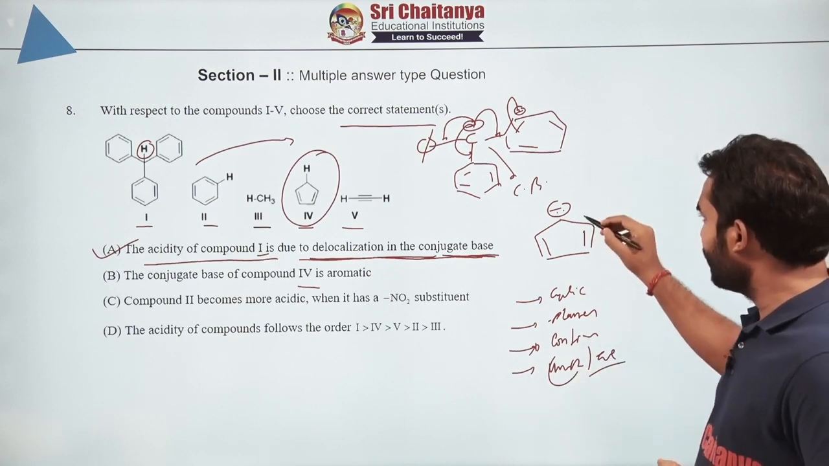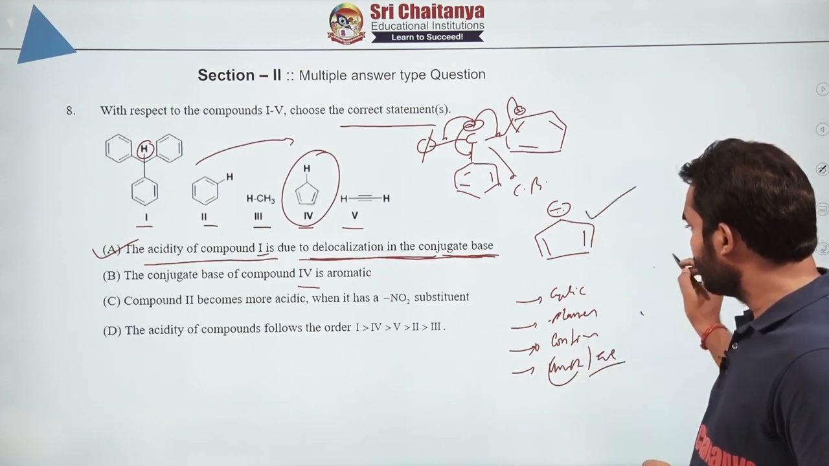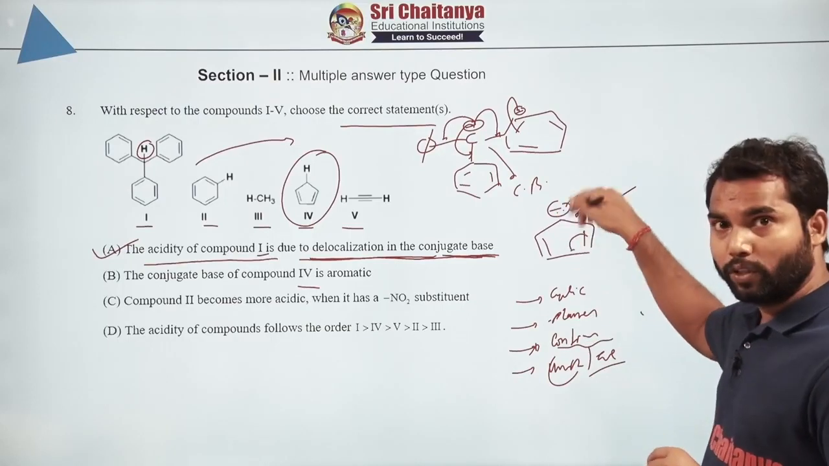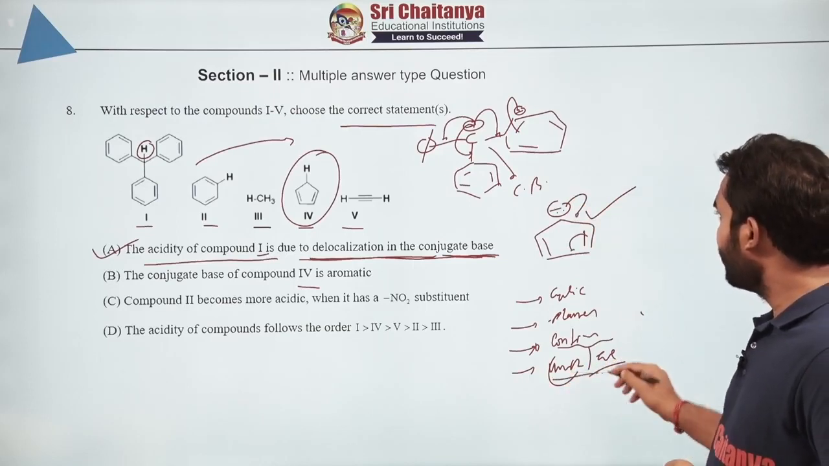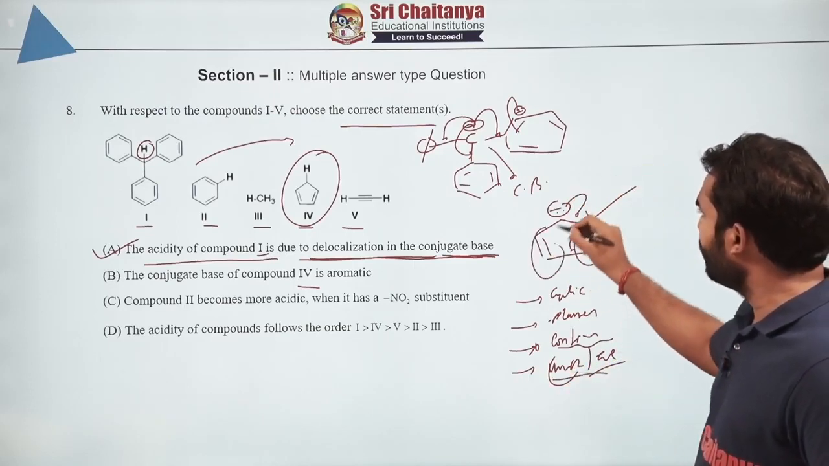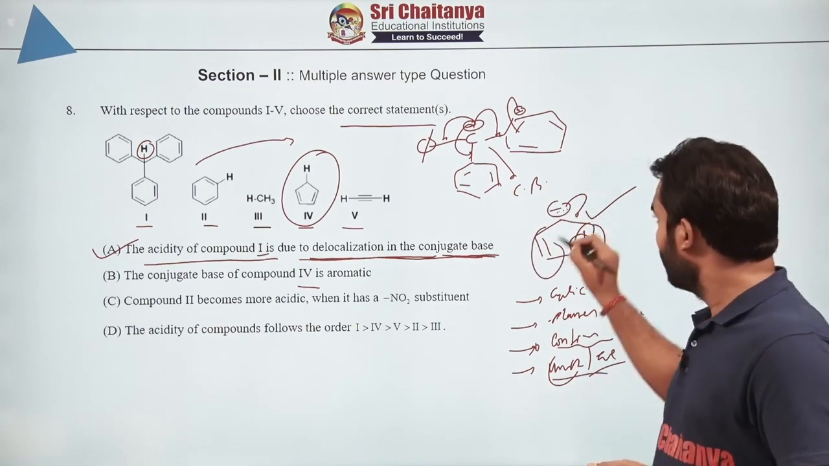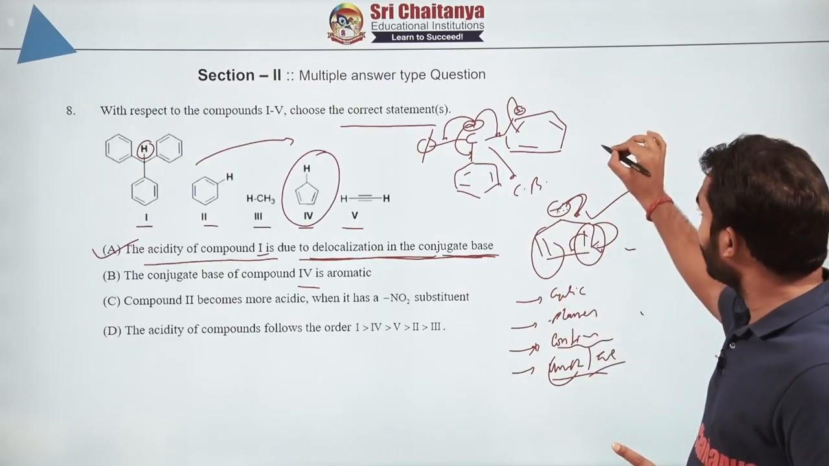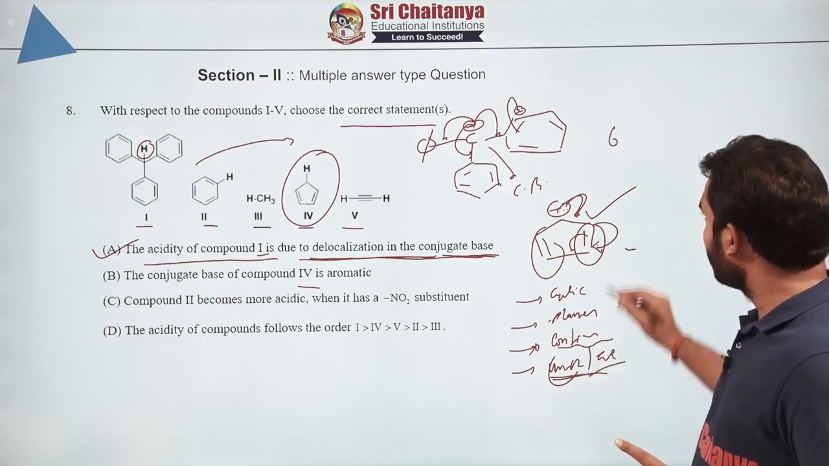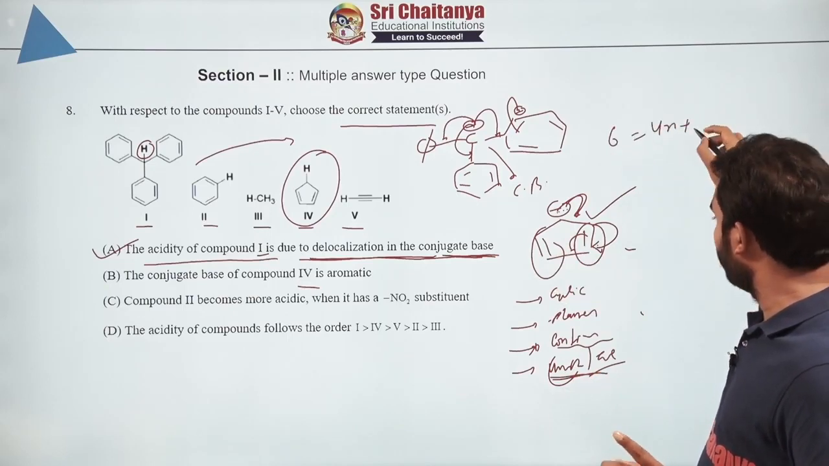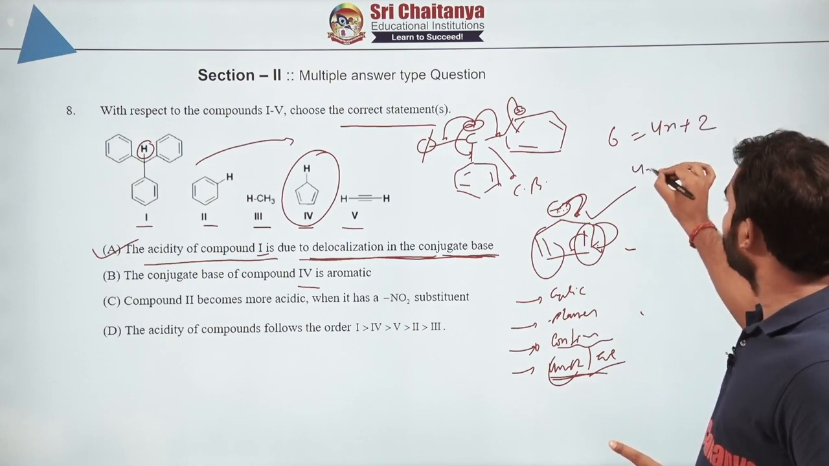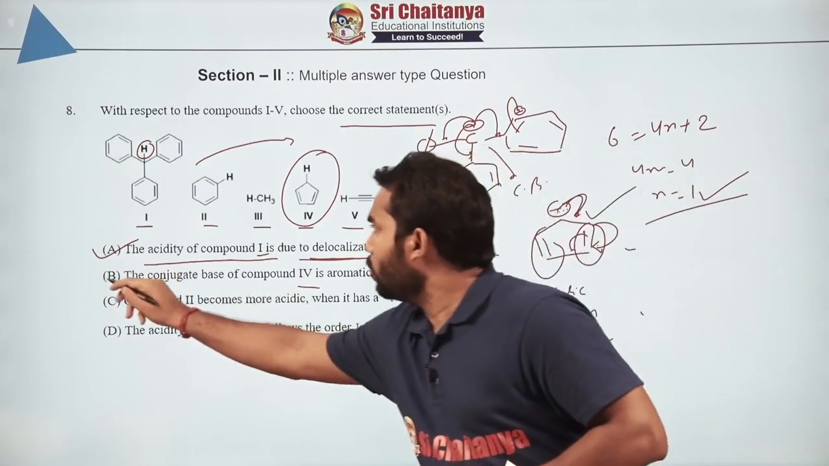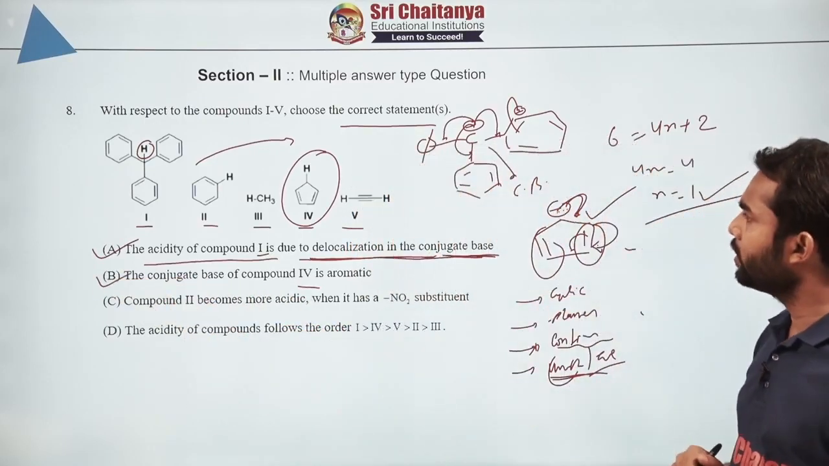Now, if you look here, it is cyclic undoubtedly, planar yes, continuous conjugation is there, you do resonance, you will get a cyclic conjugation every time. And let us look at the pi electrons. So, 1 pi bond, 2 pi bond, and this will also be taken as pi electrons, because this is also undergoing resonance. So, total pi electrons here will be 6. So, we have to equate 4n plus 2 and see whether we get an integer or not. So, yes, 4n is equal to 4, n is equal to 1. So, it is aromatic. So, B is also correct, because the conjugate base of compound 4 is aromatic.